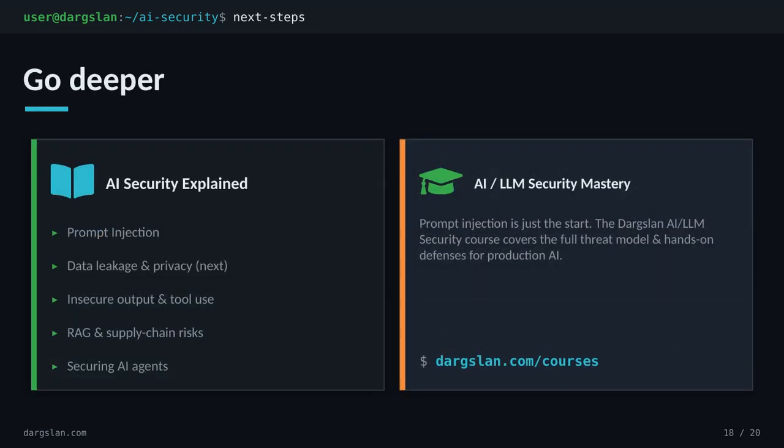Now, prompt injection is just the opening chapter. In the next episodes of AI Security Explained, we'll work through data leakage and privacy, insecure output handling, the risks hiding inside RAG pipelines, and your model supply chain. And finally, how to lock down full AI agents.